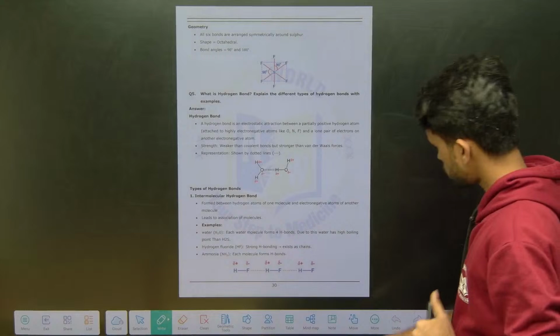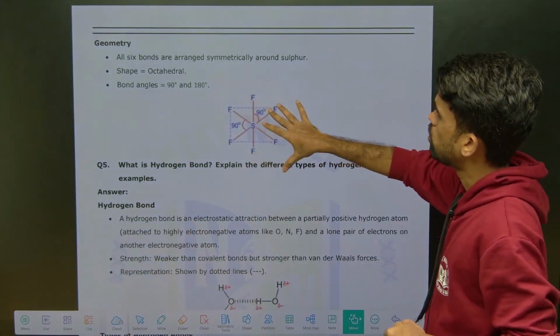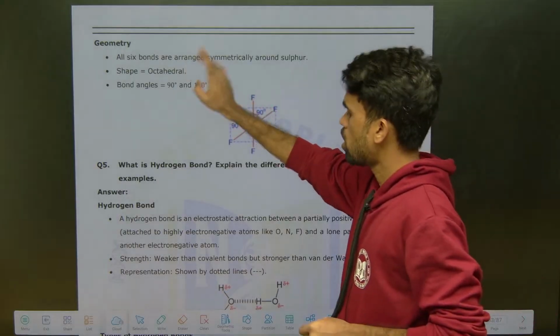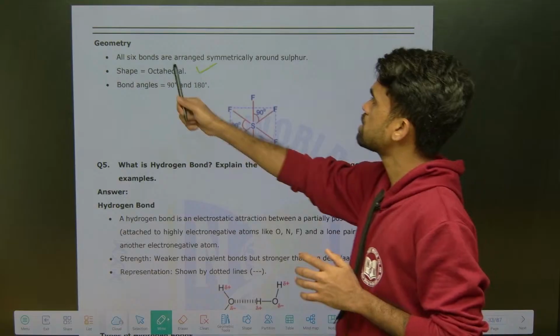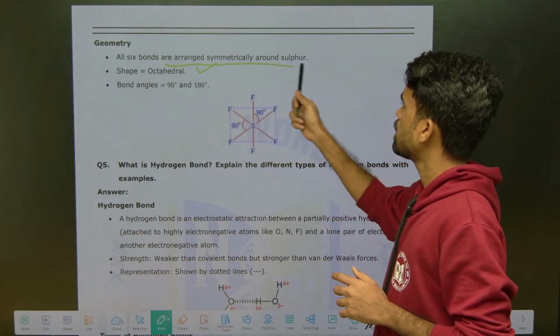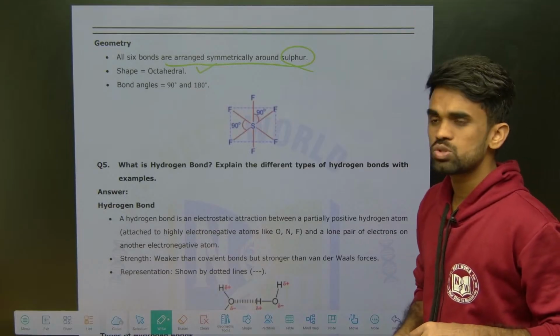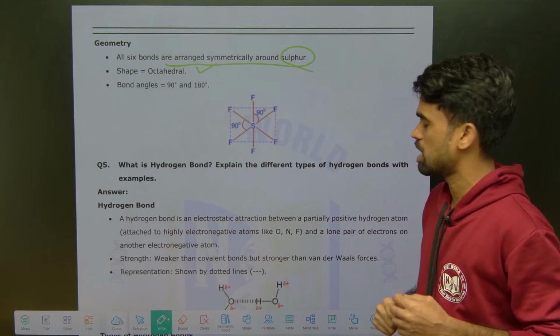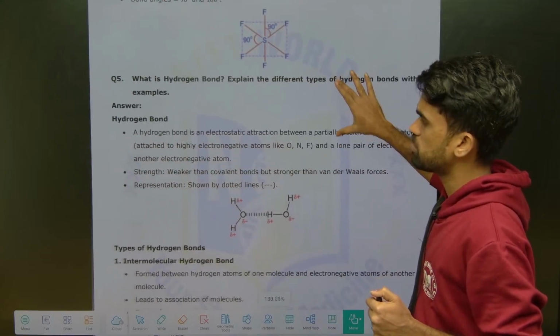That's it. So this is what I am saying here: bond angles are 90 and 180. You can call it octahedral. So all 6 bonds are symmetrically arranged around the sulfur. All 6 are oriented 90 degrees to each other. They are symmetric around the sulfur. Okay, this is about hybridization in the SF6 molecule.